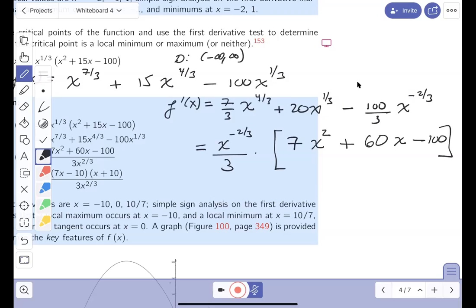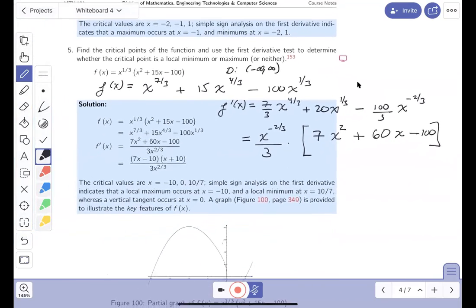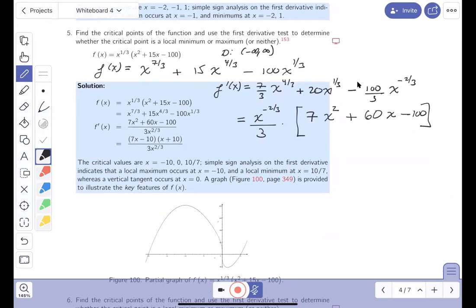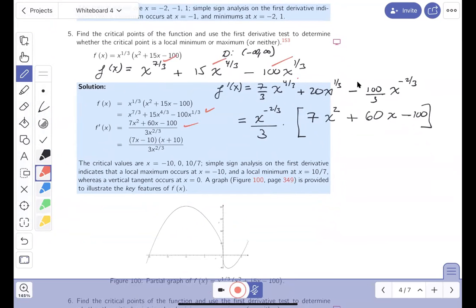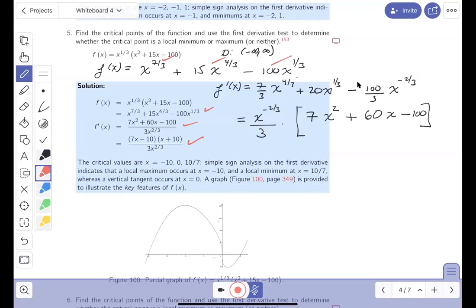All right. Now I always wonder, did I make a mistake somewhere? Did I do something wrong? And you should be saying that to yourself constantly by looking at the key. So I got this. You know what I mean by that? I'm seeing this over here. And I think I got the derivative down. Let me make sure I got the derivative down. 7x squared plus 60x minus 100. Not bad. Over, well, they wrote this a little bit differently. They wrote the power at the bottom, but it's still the same thing. And this is good news for me.